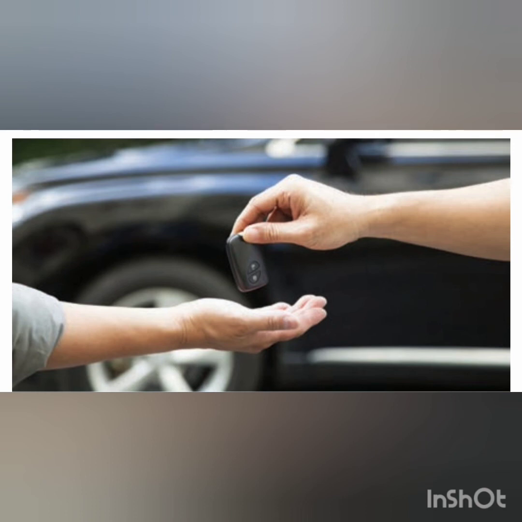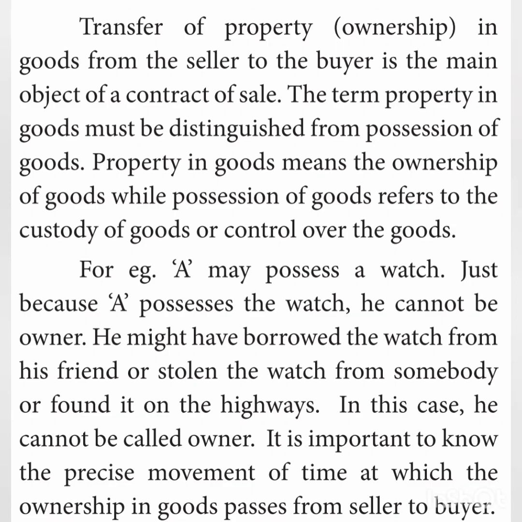Next we'll move on with transfer of ownership. The transfer of property or ownership in goods from the seller to the buyer is the main object of the contract of sale. The term property in goods must be distinguished from possession of goods. Property in goods means the ownership of goods, while possession of goods refers to the custody of goods or control over the goods.